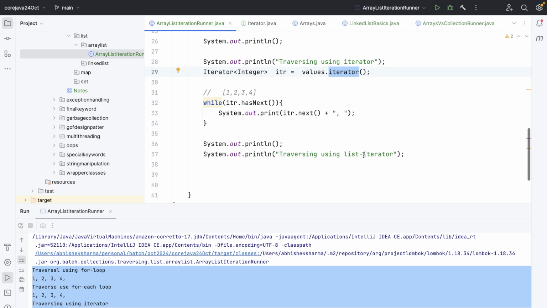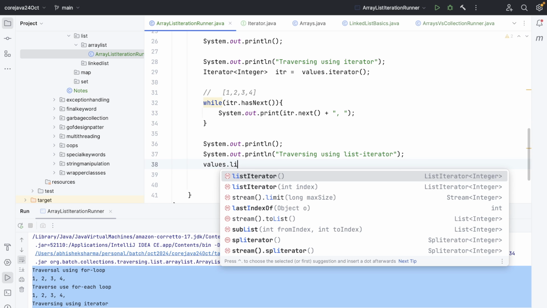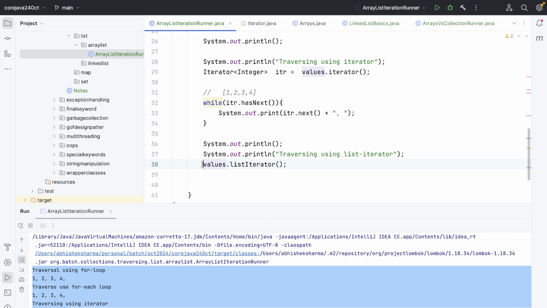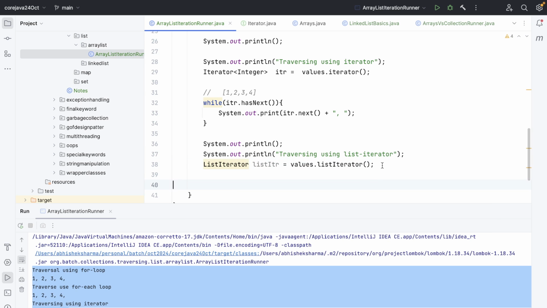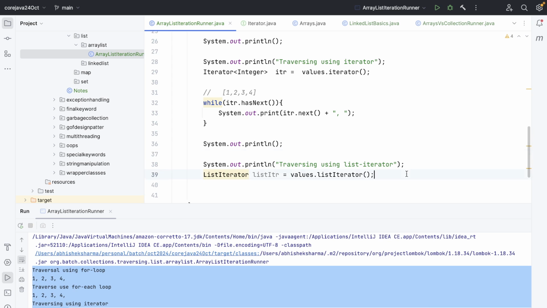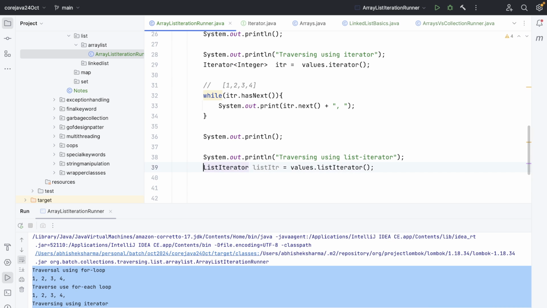So if I want a ListIterator, it needs to be the same. The values will provide the listIterator, and over here everything will be the same. I will just call listIterator, and over here ListIterator. Nothing has changed. But why do we need ListIterator if we already had the iterator? Whatever I have told you regarding the iterator, the same thing will work with ListIterator.